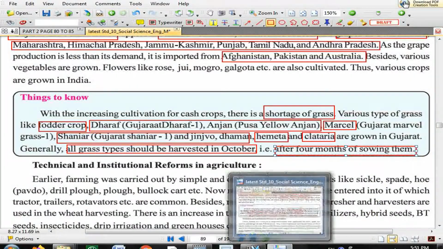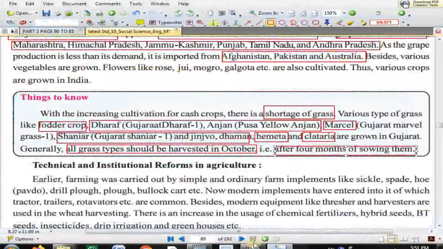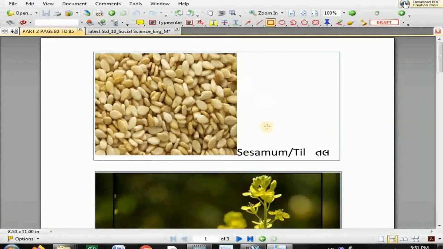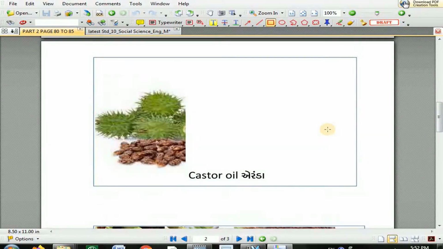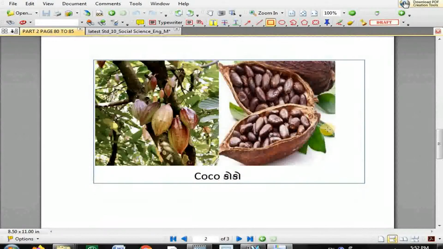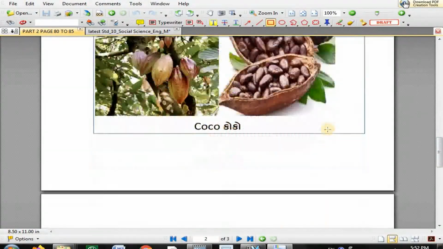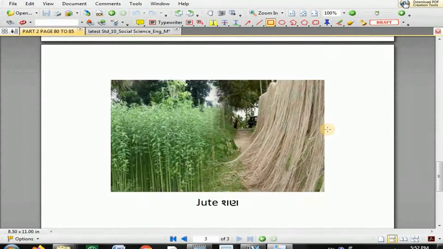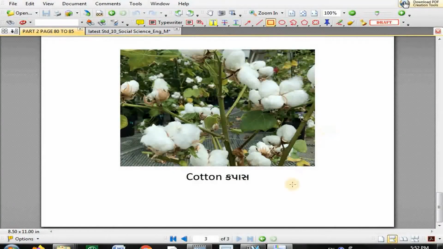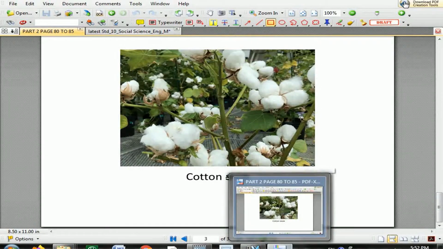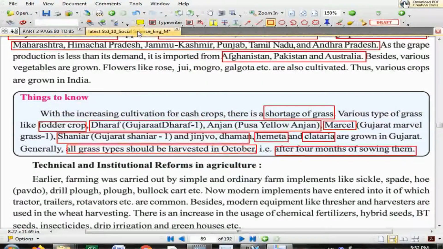In the description of the video, I will upload the link where you can see the pictures: sesame, mustard, castor oil, cocoa, jute, cotton. All this you can see. From there you can see these photographs and also remember them.